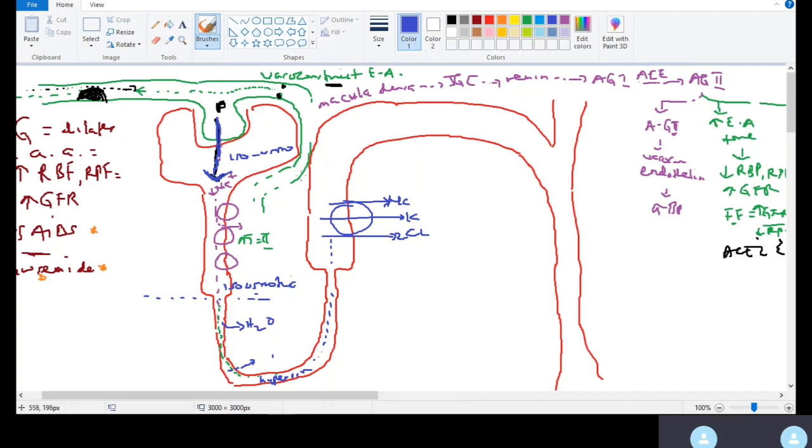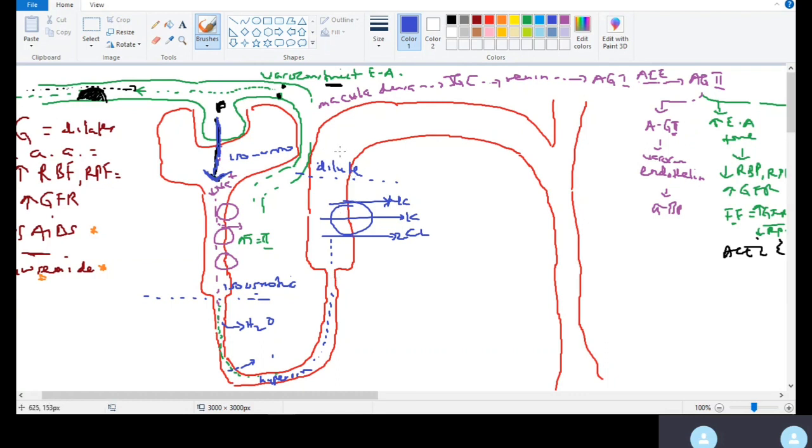By the time you go through this thick ascending limb of Henle, the urine is going to be diluted now. That's why they call this area the diluting segment. So the urine is going to be dilute. It's going to be much more dilute than plasma. You get it? So hypoosmotic, right?